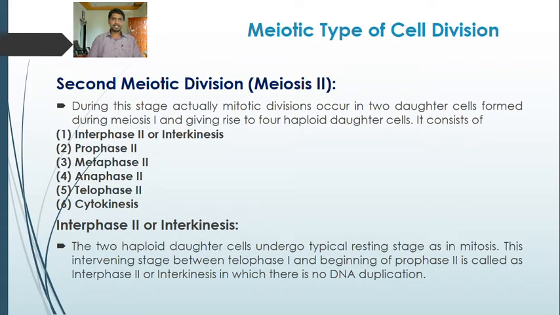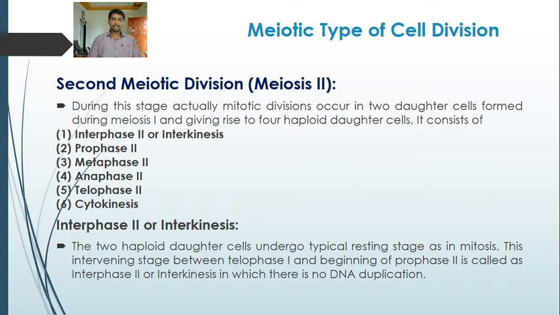During this stage, a mitotic-like division occurs in the two daughter cells formed during meiosis first. At the end of telophase first, two haploid daughter cells are formed.